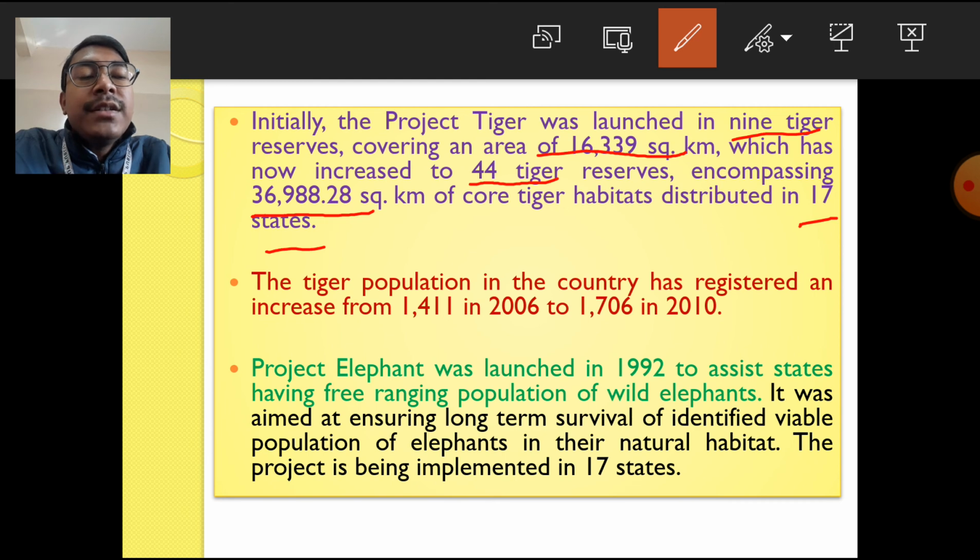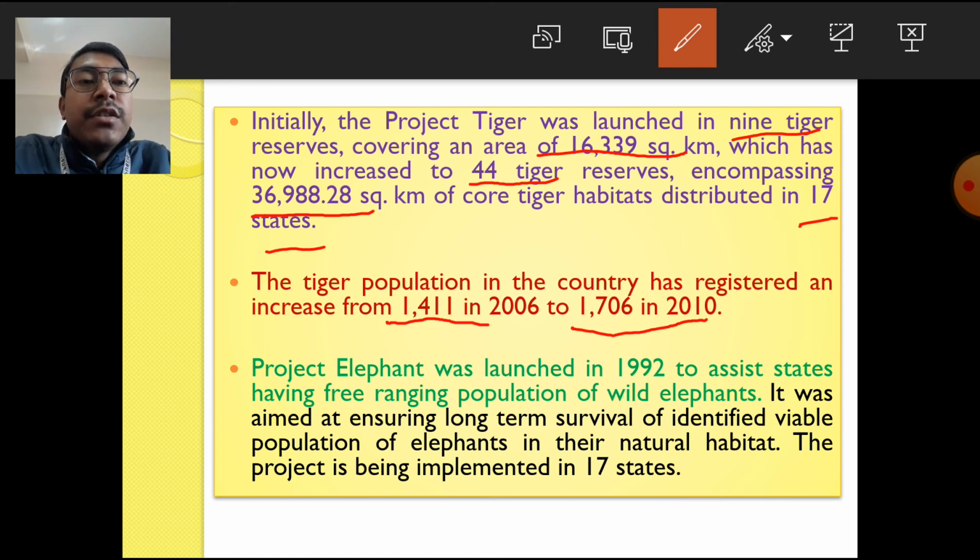And after the Project Tiger was implemented in the year 1973, the population of tigers has increased rapidly from 1411 in 2006 to 1706 in 2010, and even the number is increasing.